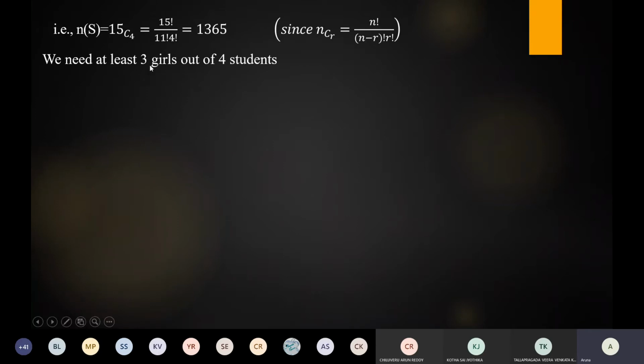Next one is we need at least 3 girls out of 4 students. We need at least 3 girls out of 4 students.